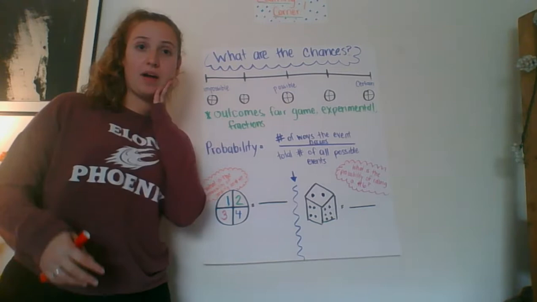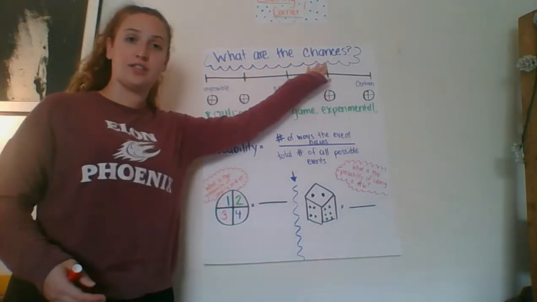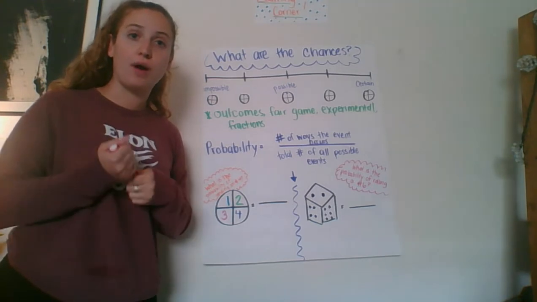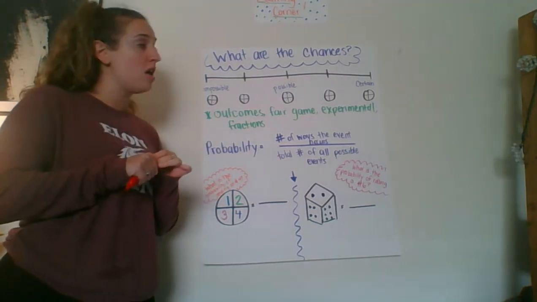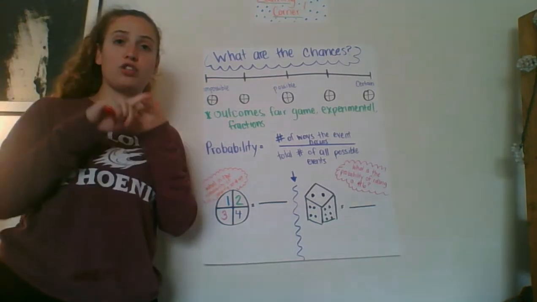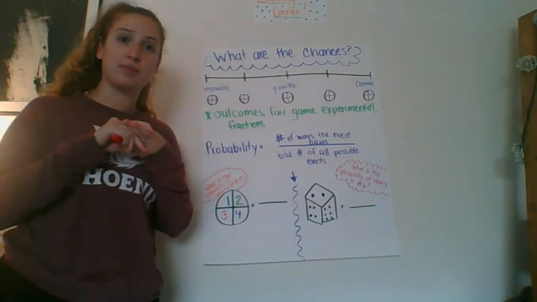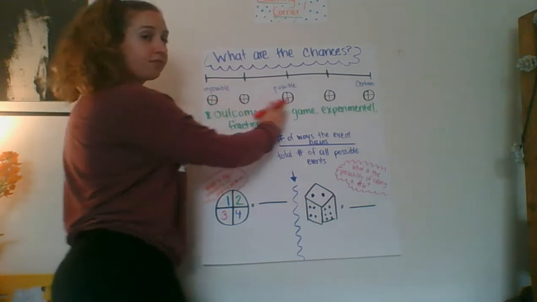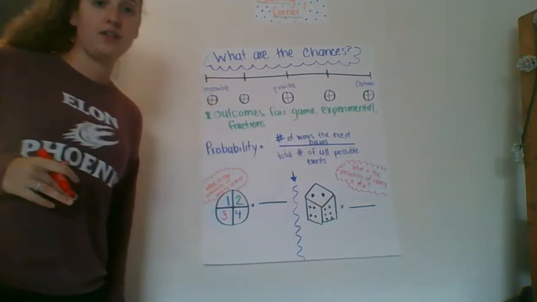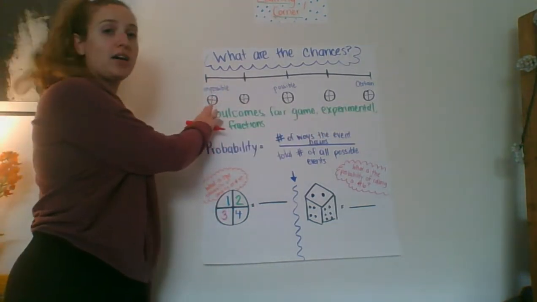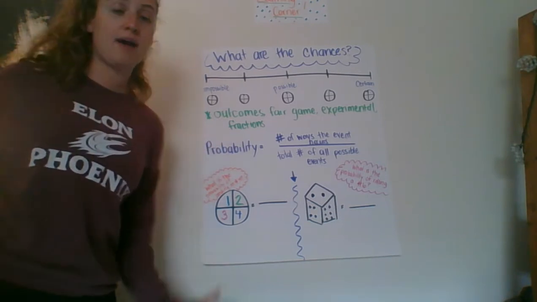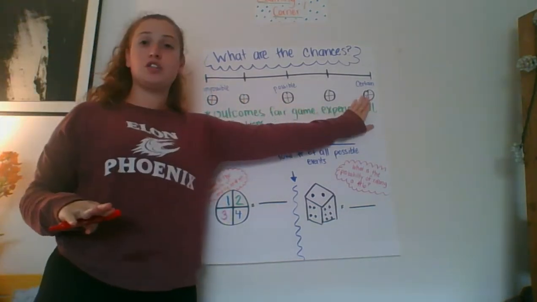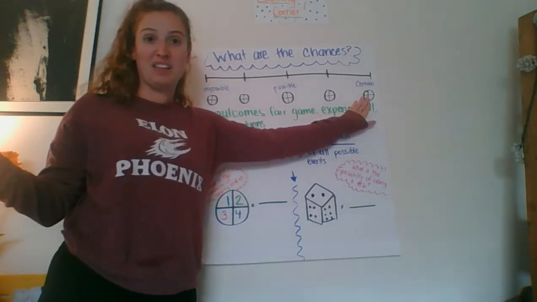So we want to think about in probability, what are the chances? That's a question that you're going to ask yourself every time we solve a probability problem. And like we just talked about, we have certain, possible, and impossible as our types of outcomes. We can also think of it like on a number line. If something is impossible, it means it couldn't happen. That would kind of be like 0. And if something is certain, that would kind of be like 100.